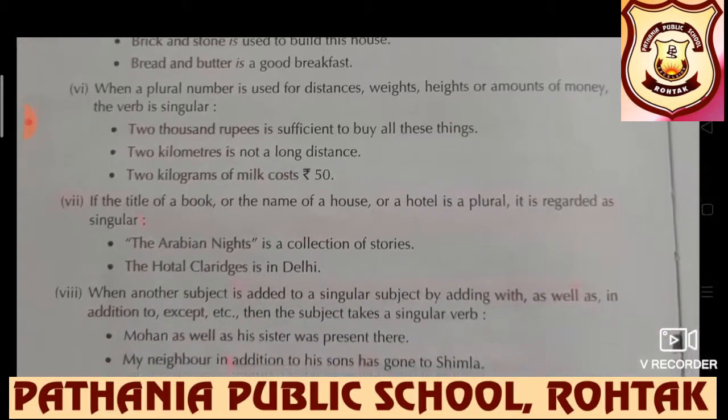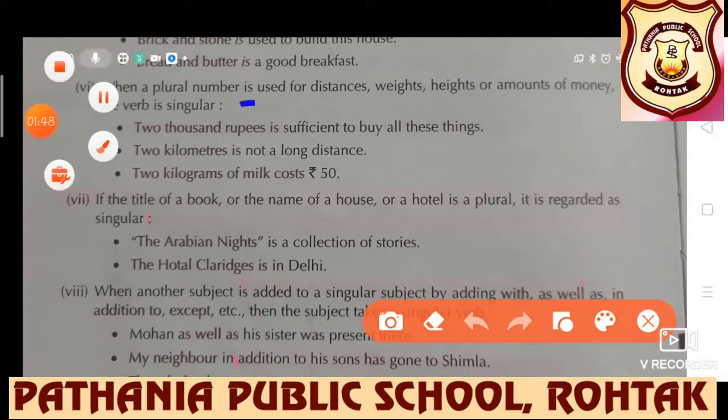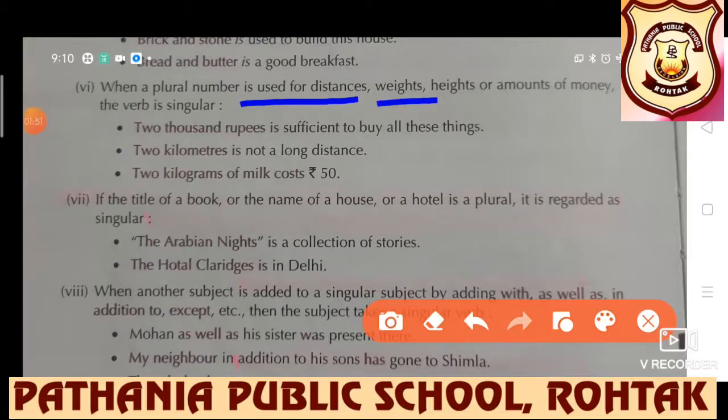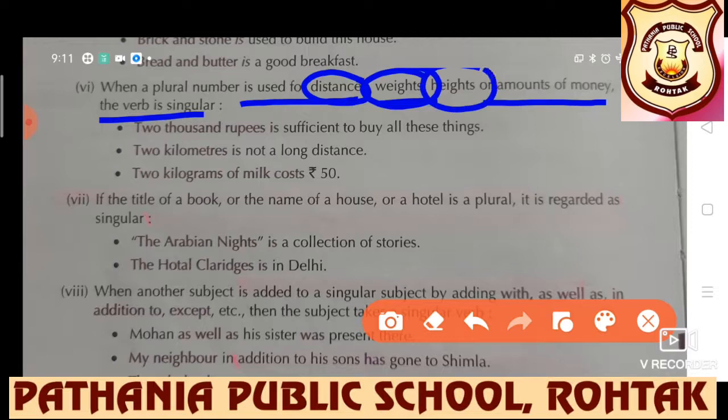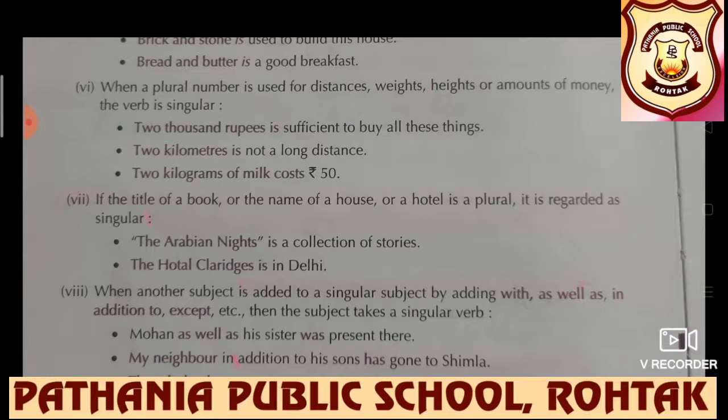Further we have, when a plural number is used for distance, weight, height, or amounts of money, then the verb is singular. 2000 rupees is, not are. 2 kilometers is, not are. 2 kilograms of milk costs, not cost, because anything like distance, weight, any measurement, always takes a singular verb.